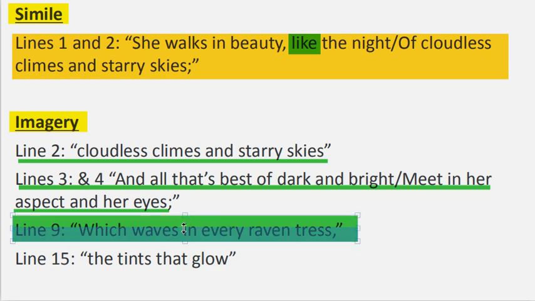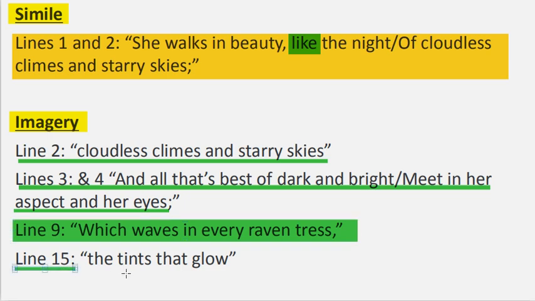Let's go to line 15. That's the last example of imagery we have there in line 15. The tints that glow. This line creates a clear picture of a woman's beauty and helps the reader imagine her. The tints that glow. It creates the mental picture of a woman glowing softly in the dark.